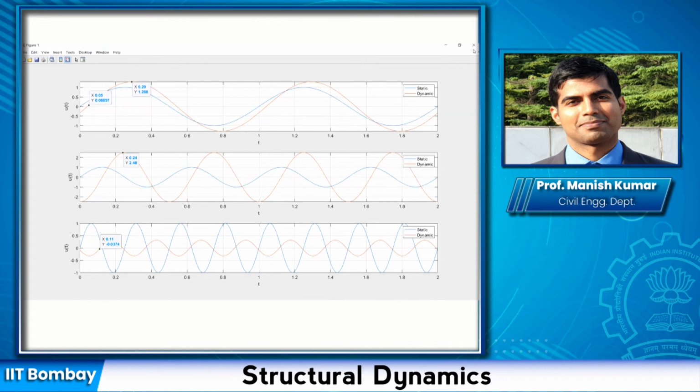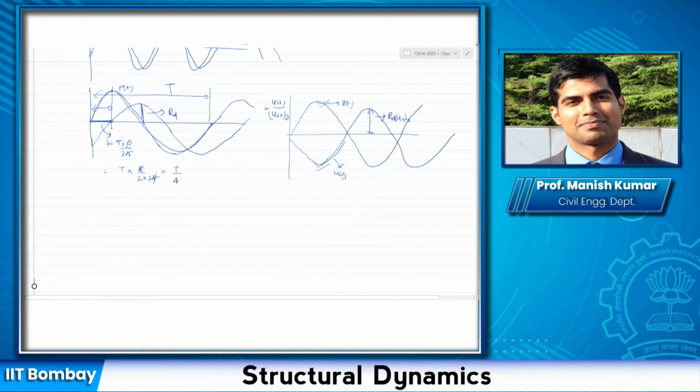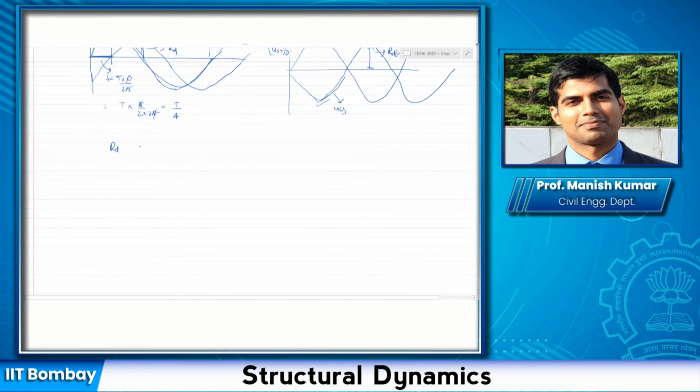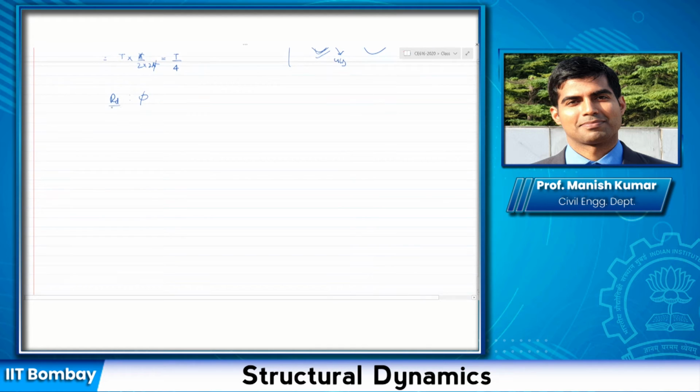Everybody clear about this? Okay, so these are two important parameters, RD and phi, that represent the dynamic characteristic of a system. And these are utilized very frequently to design many systems. So now we have drawn the displacement modification factor for different types of systems. For undamped system, we saw that it was unbounded at omega equal to omega n, and then it was going like this, and the phase angle goes something like this.